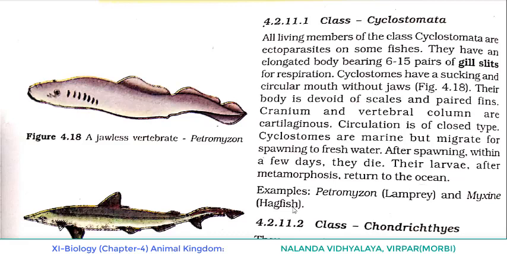Then another important point we discussed is regarding spawning. Cyclostomes are usually marine, but they migrate for spawning to fresh water. After spawning, within a few days, they die, and their larvae, after metamorphosis, return to the ocean. Example: Petromyzon, lamprey, and Myxine, hagfish. I think the topic is clear for you. Now let's move to the next class, Chondrichthyes.